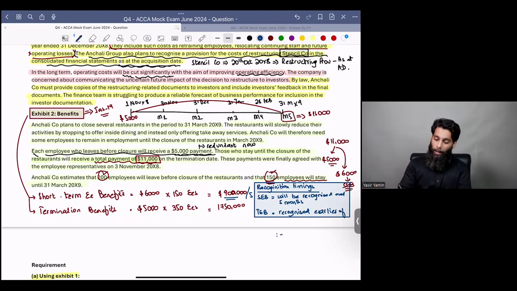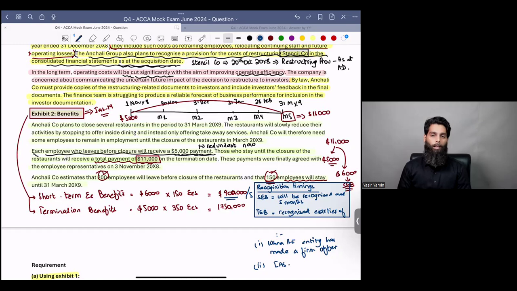Termination benefits are recognized at the earlier of two things: when the entity has made a firm offer such that it can no longer withdraw, or the second requirement, IAS 37 is met for restructuring.